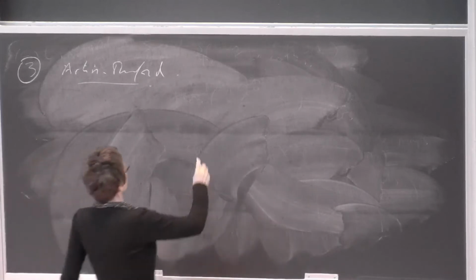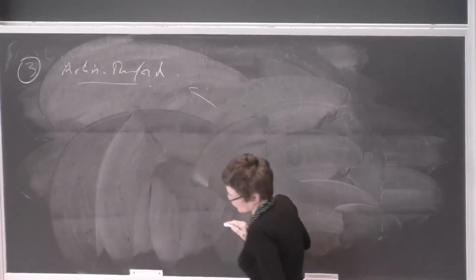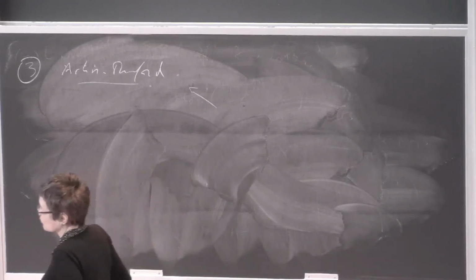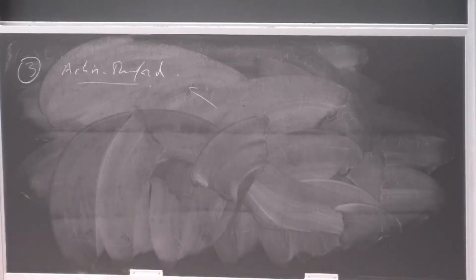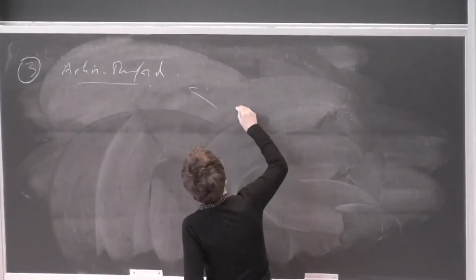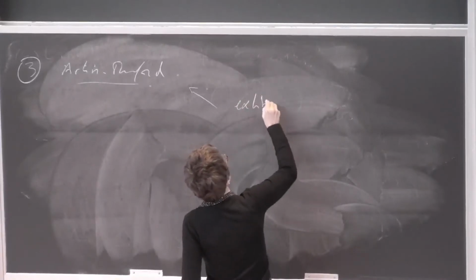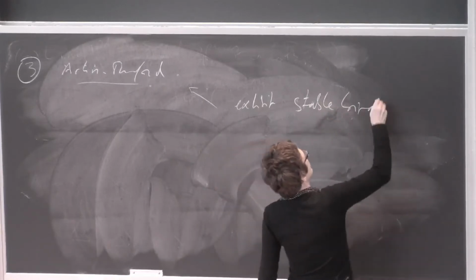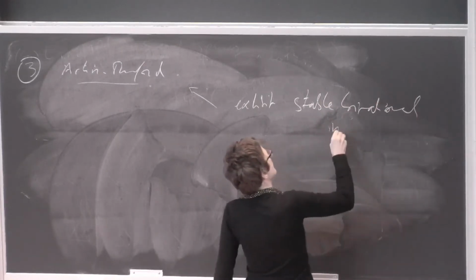More generally, what one wants to do in order to exhibit varieties which are stably irrational is to exhibit a stable birational invariant,